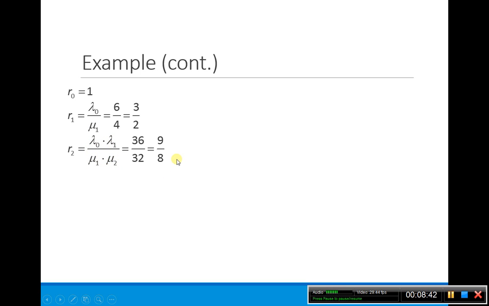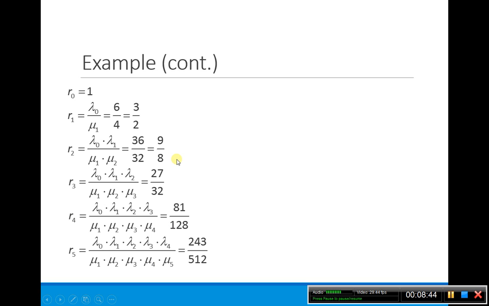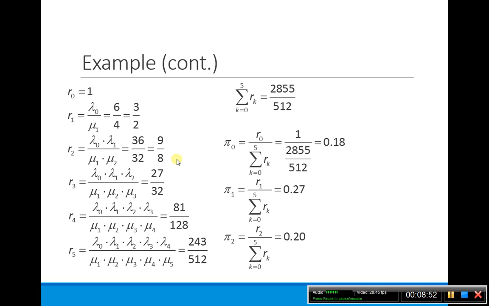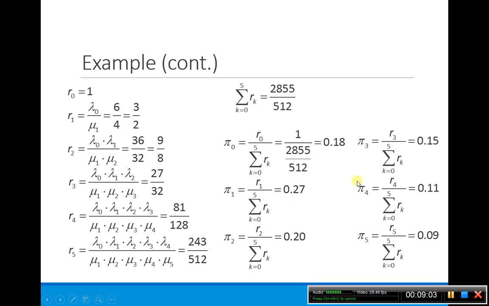Just doing this, we get 9/8. We can do this for all of them, and we get the R's that we need to find our limiting distribution. We sum them all up, and then we can calculate our pi. Our pi_0 would be R_0 divided by the entire sum, pi_1 is R_1 divided by the entire sum, etc. So we get our limiting distribution.